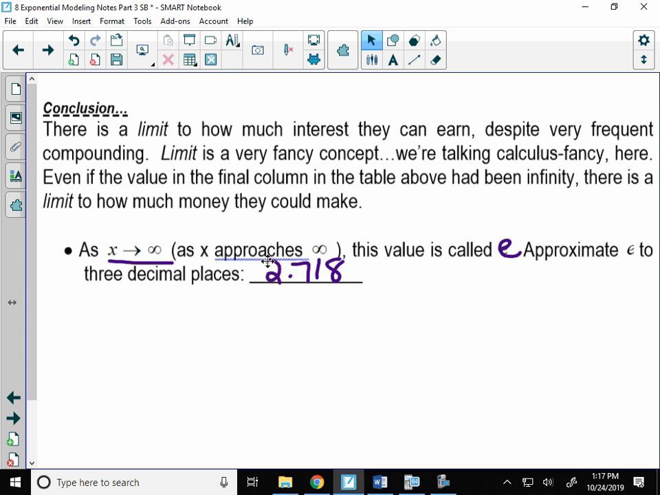That is what E is. So E is an irrational number. It's a new number for you. E is kind of like pi. It's a decimal that goes on forever. You've heard people celebrate Pi Day.